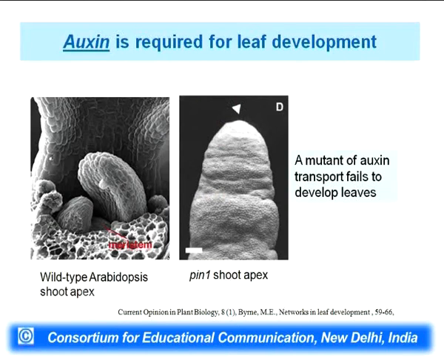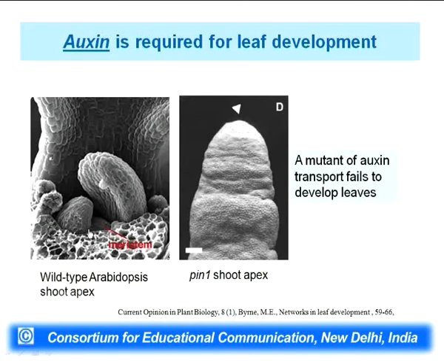Okay. So, now I will show you one or two slides by which I will show how important oxygen is in leaf development. Here you can see two pictures, one on the left and one on the right. For your understanding, this is a photograph taken with large magnification of a shoot apical meristem.